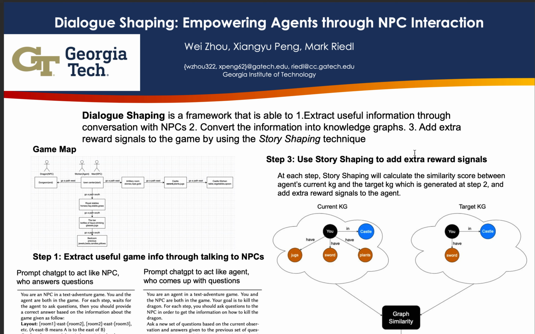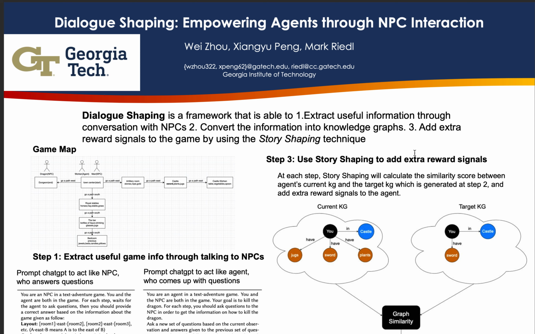Dialogue shaping. So a little bit of background first. Reinforcement learning has always demonstrated remarkable effectiveness in solving intricate decision-making tasks, but its trial and error approach often leads to slow convergence to the optimal policy, especially when the action space is very huge, like in text adventure games.